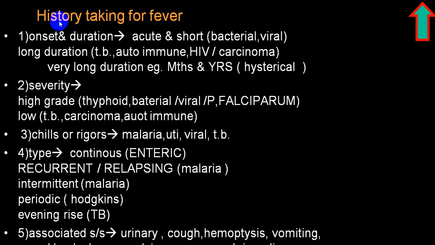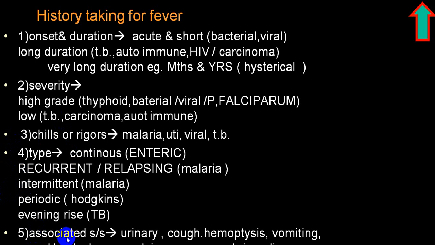Whichever form you want to go with, you can go through. I usually follow this: onset and duration, severity, whether it is associated with chills or rigor, and types. Types are very difficult because of self-medication, over the counter drugs, and antibiotics or empirical treatment being started immediately, so classical types are not seen.